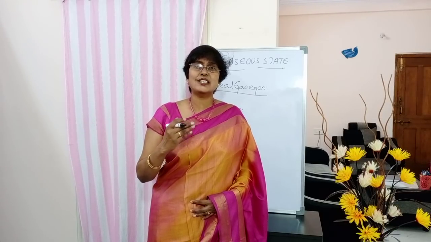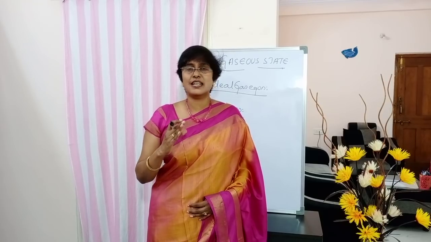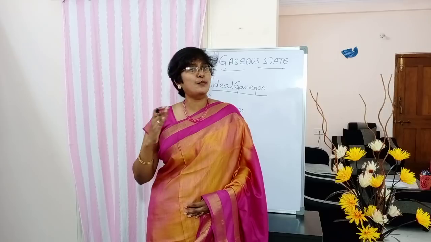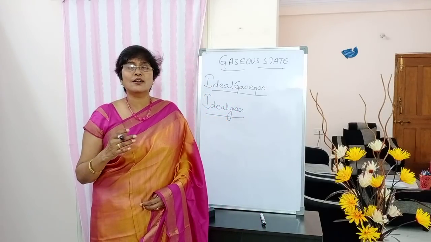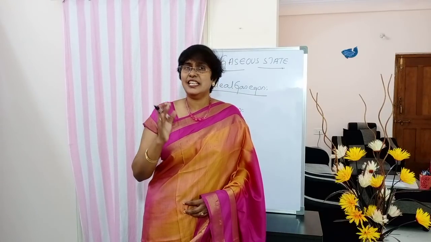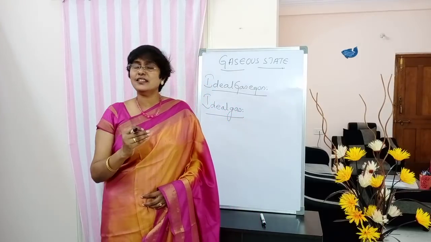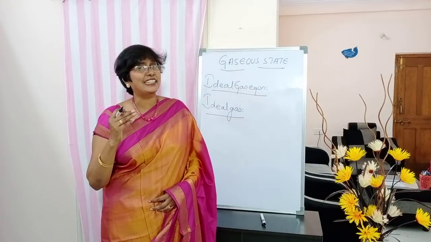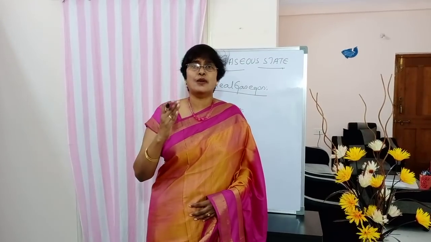Don't look here and there. Please write down the definition. Please be alert, students. A gas which obeys gas laws at all ranges of temperatures and pressures is called as an ideal gas. And the molecules of an ideal gas, they are far apart from one another.